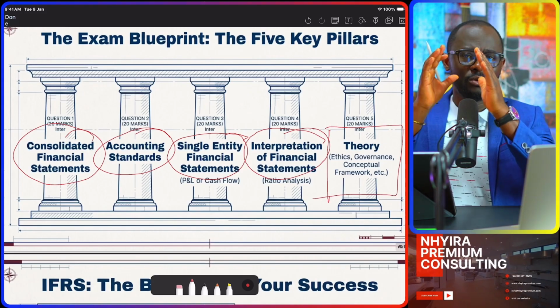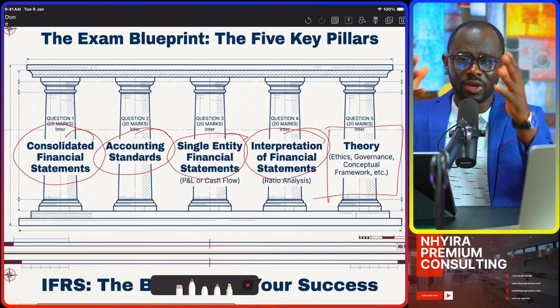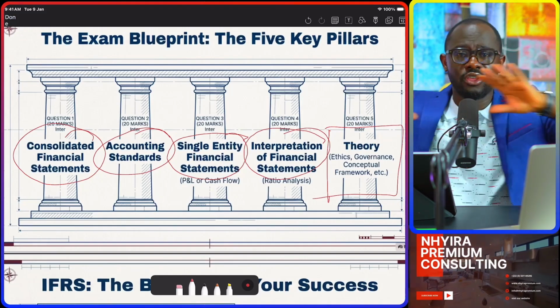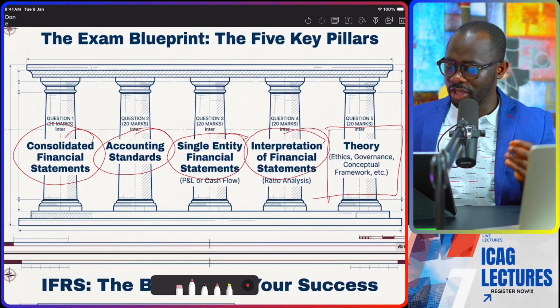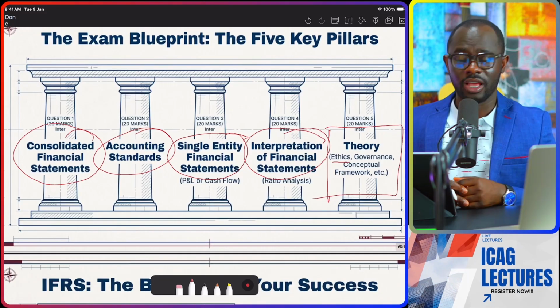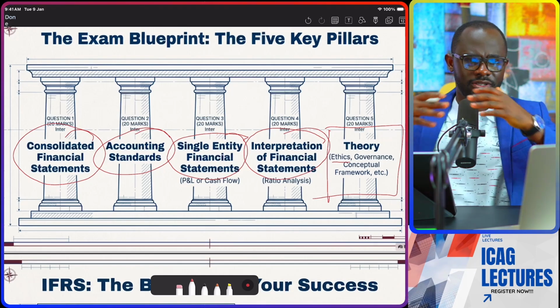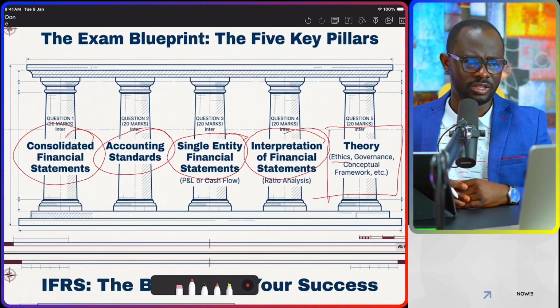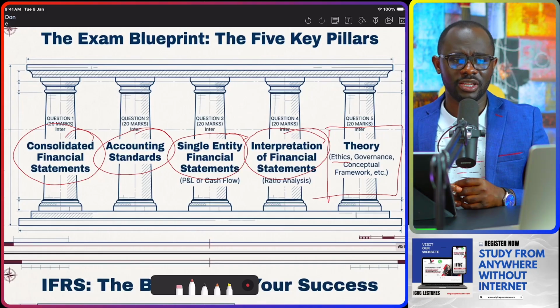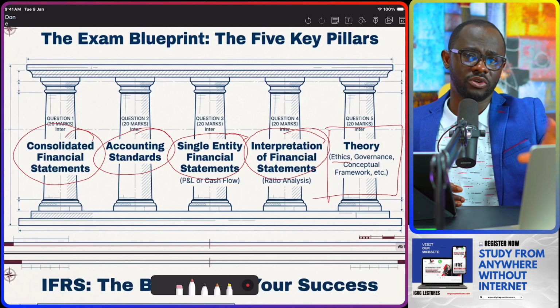So yes, we will have 20 marks of questions in the exam on written aspect theory issues. And these include ethics, governance, the conceptual framework, and some of those other issues, some IT issues and some current development issues that you must understand in the financial reporting class.